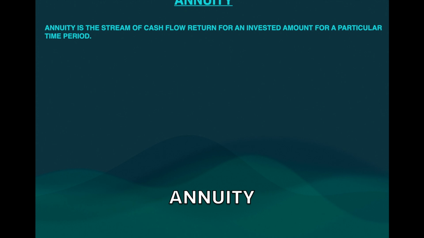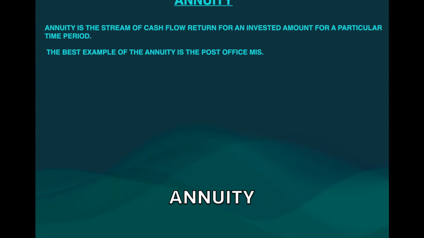Your new pension scheme is also a type of annuity, but it is not a perpetual annuity. They will give it for 20 years or 30 years based on whatever data you have given to them. Now let us understand further. The best example of an annuity is the post office MIS, monthly income scheme. Post office monthly income scheme is an annuity, but it is a limited annuity. It is only for 7 years.